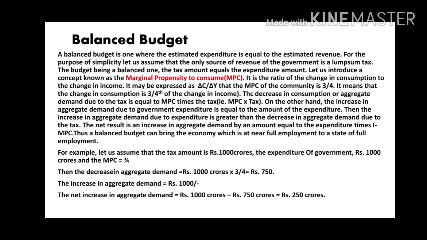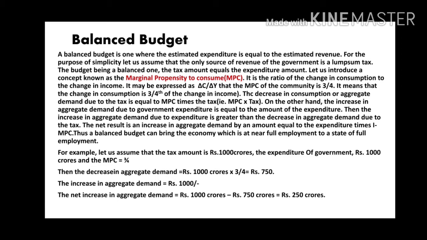The decrease in consumption or aggregate demand due to the tax is equal to MPC into tax. On the other hand, the increase in aggregate demand due to government expenditure is equal to the amount of the expenditure. Then the increase in aggregate demand due to the expenditure is greater than the decrease in aggregate demand due to the tax.